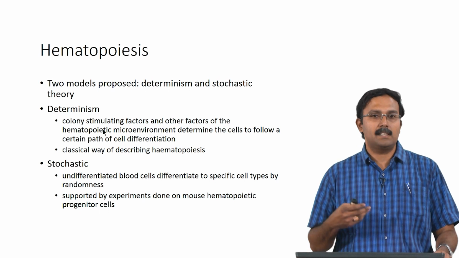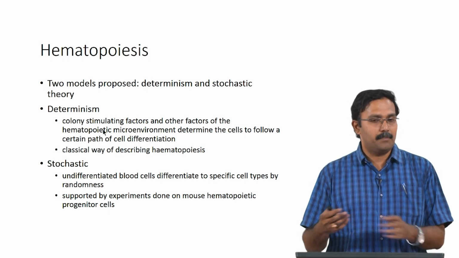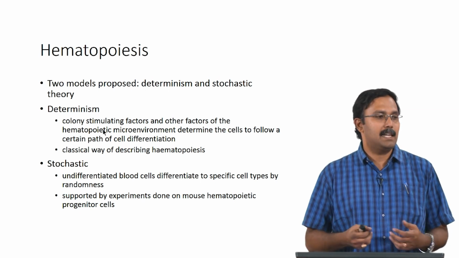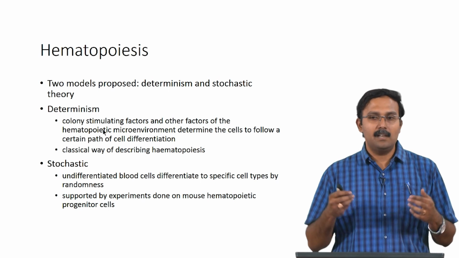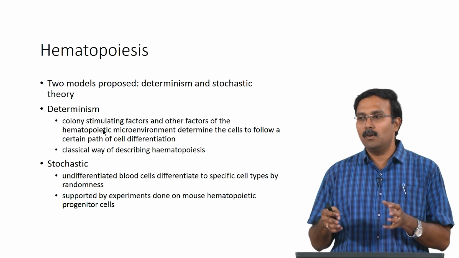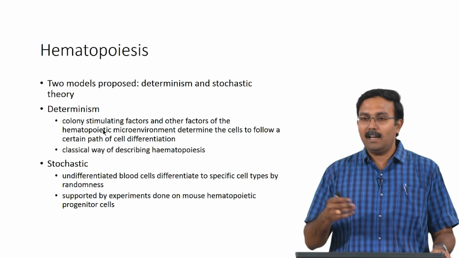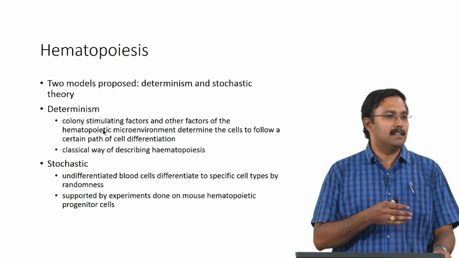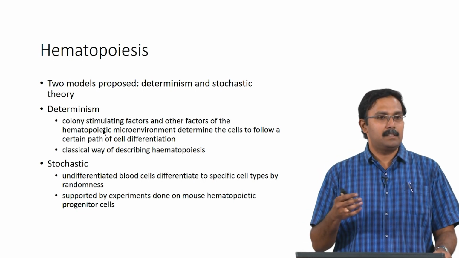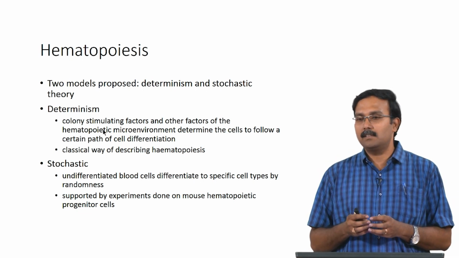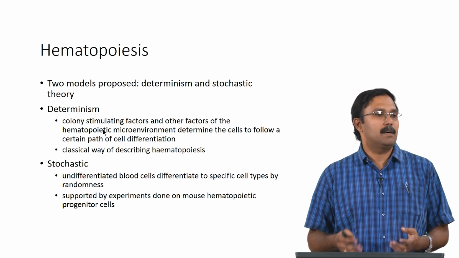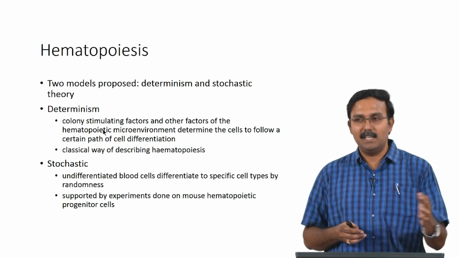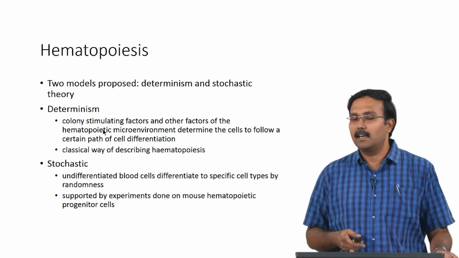However, recent experiments are supporting the theory of stochastic differentiation. Basically, undifferentiated blood cells can differentiate into specific cell types by randomness. There is no real control over how this happens. There are factors which do control, but there have been studies which show that the cells can go back at each step, and there is a significant level of randomness which cannot be completely ignored. You cannot just say that it is deterministic, saying this environment will definitely lead to this. So, it is not that.